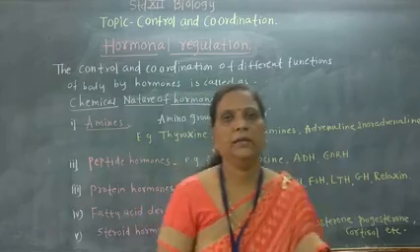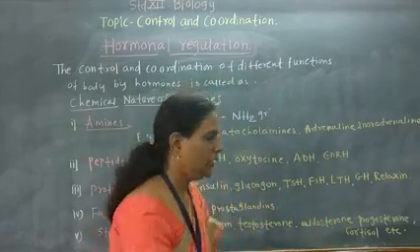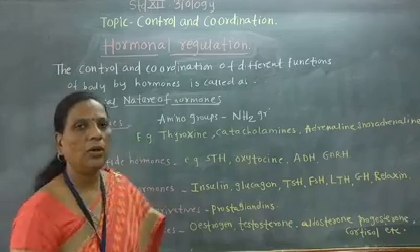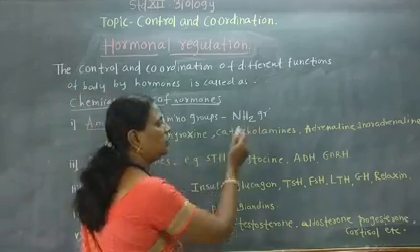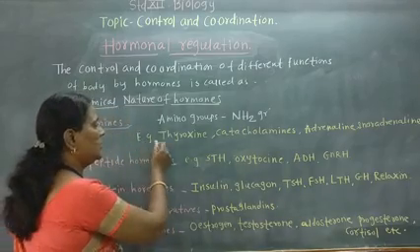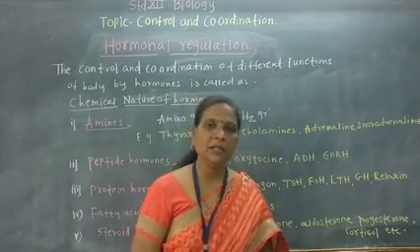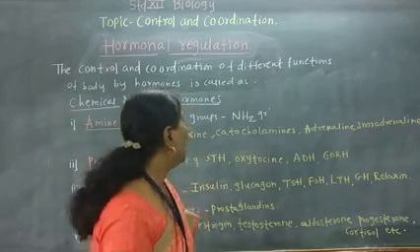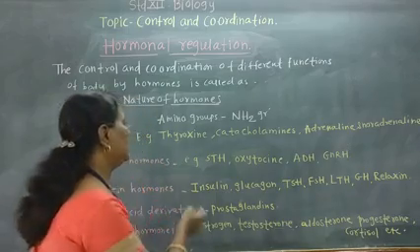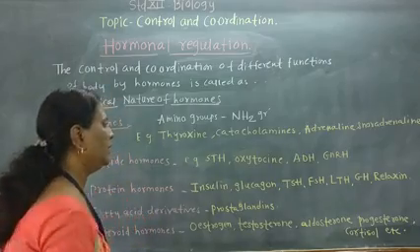Students, see here the types of hormones on the basis of chemical nature. The first type is the amines, which means they show an amino group, that is the NH2 group, in their chemical structure. Examples are thyroxine, catecholamines, adrenaline and noradrenaline; these are amines, having an amino group in their structure.